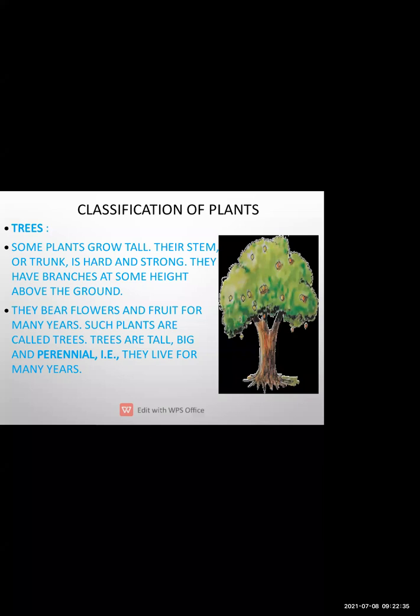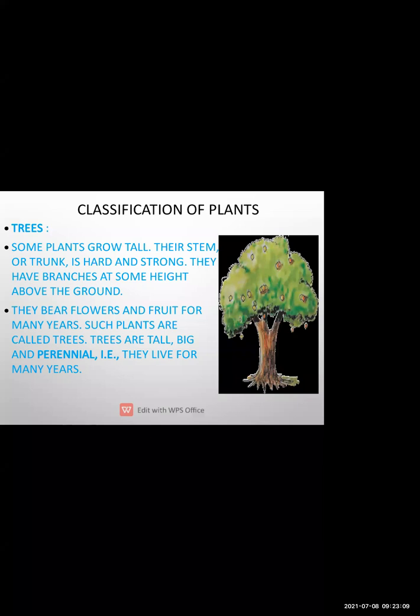So let us study the first type, that is trees. As you all know, trees grow tall, they have a strong stem, and they have many branches, which is why they spread widely. You can see the fruits and flowers that the plants bear. For example, you must have seen the mango tree.